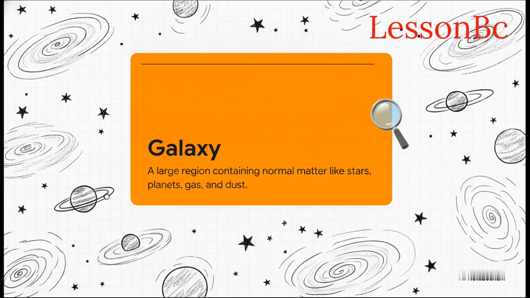A galaxy is this incredibly huge, highly organized collection of stars, gas, dust, planets, and a bunch of other celestial objects, and it's all held tightly together by the relentless pull of gravity. And when I say huge, I literally mean mind-bogglingly huge. Just one single galaxy can contain billions or even trillions of individual stars.